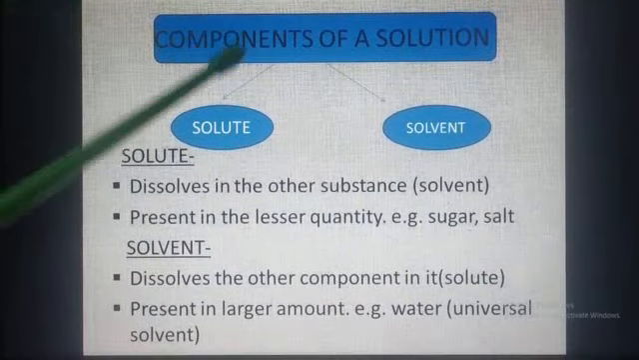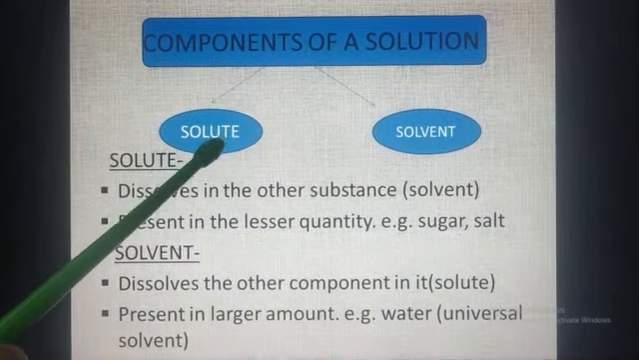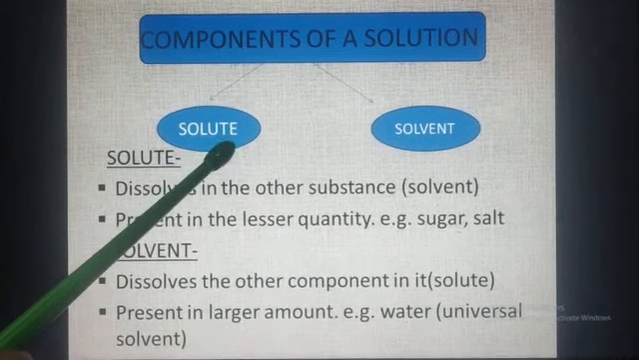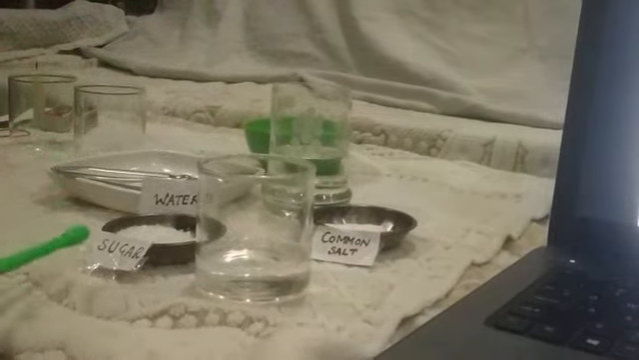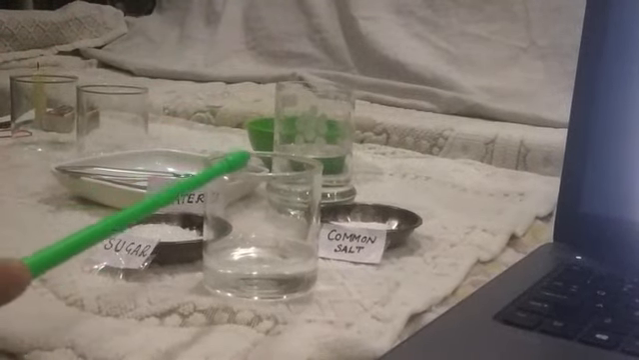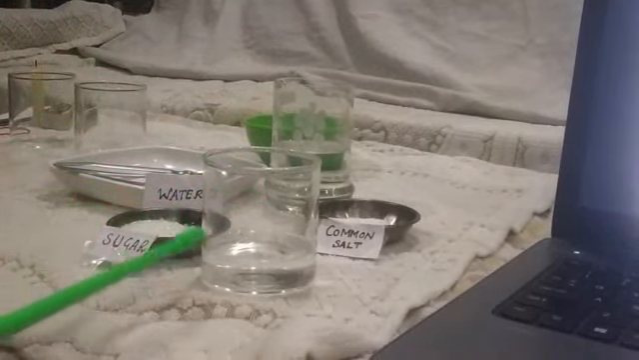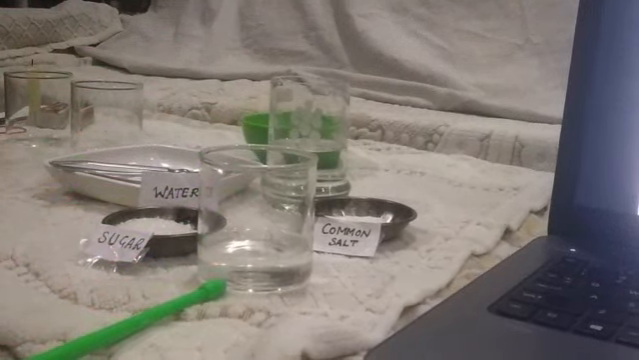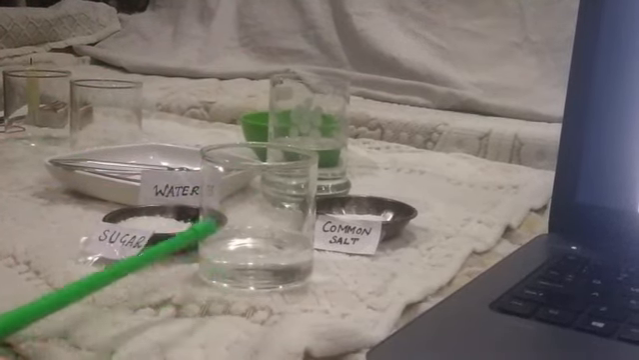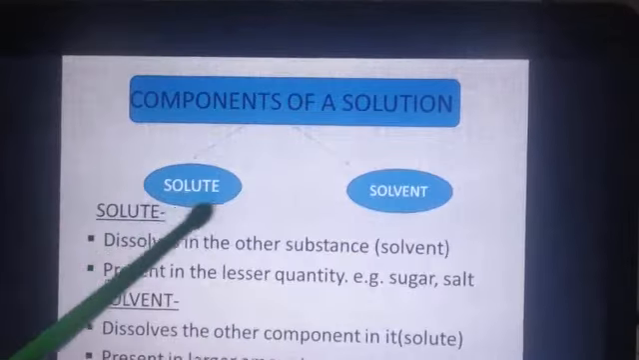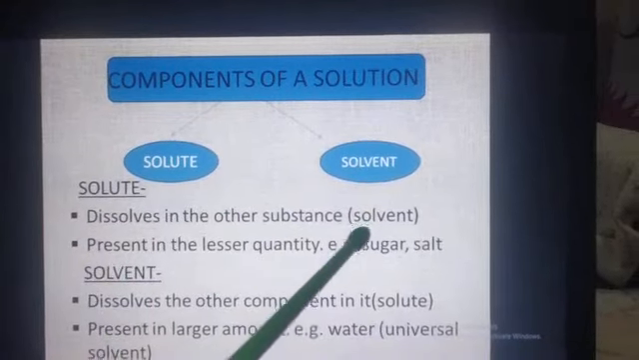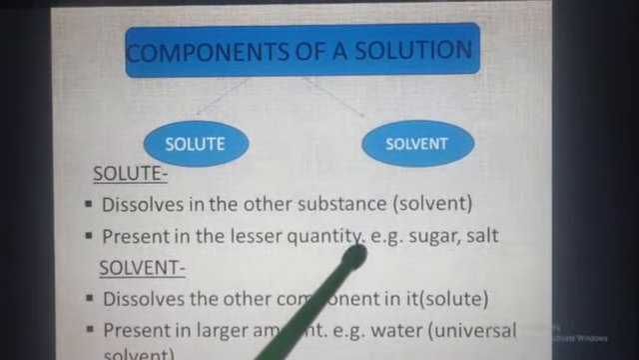Next is components of a solution. A solution has two components: number one, solute, and number two, solvent. Here I have taken common salt. I can take sugar in water. The substance which is present in the lesser amount and which dissolves in the other component is known as the solute. It dissolves in the solvent and it is present in the lesser quantity.